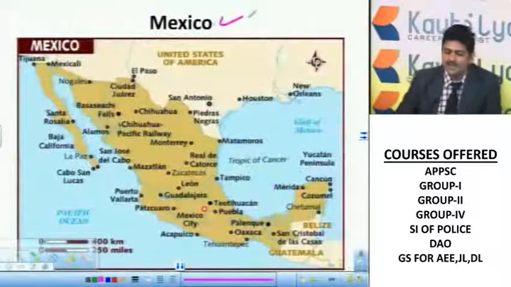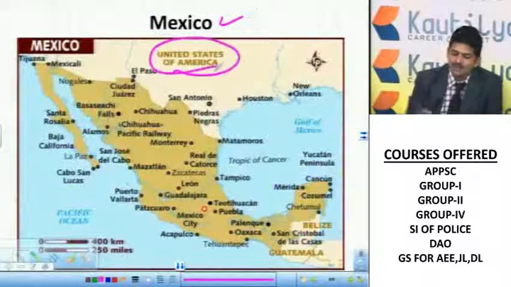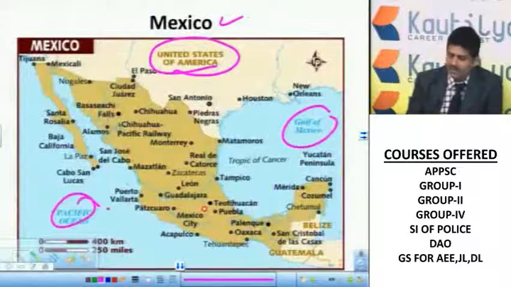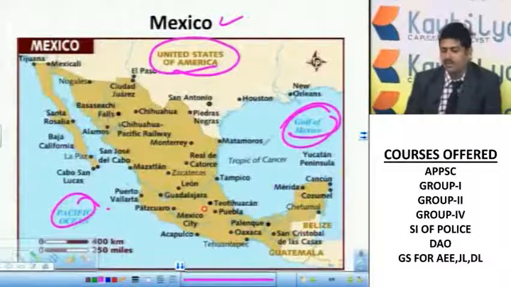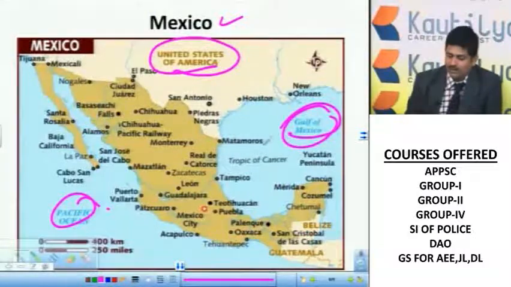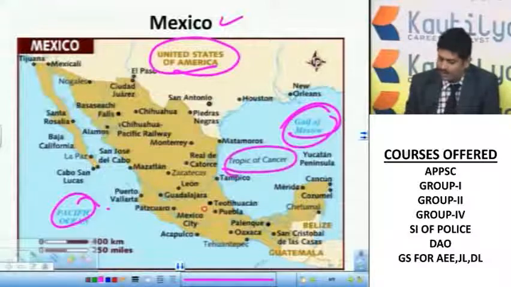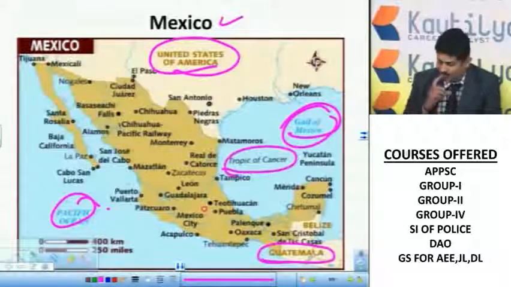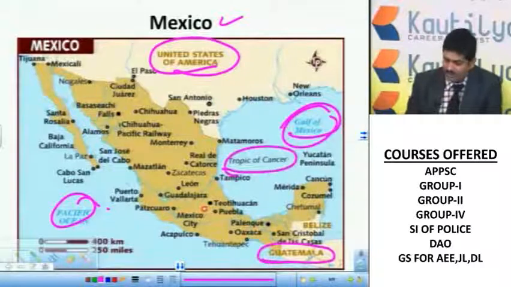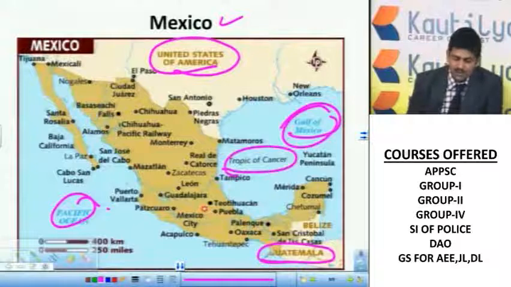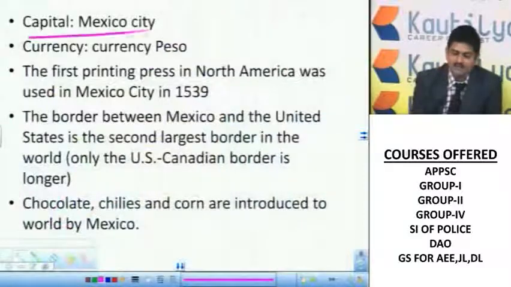Another important country in North America is Mexico. It has a border with the United States. You can see the Pacific Ocean, and the Gulf of Mexico is the largest one in the world. Here you see the Tropic of Cancer is also passing through this. Here you can see Guatemala. It's a Central American country. Central American countries and one of the countries of the Caribbean islands, you need to remember these, they are very important. Mexico's capital is Mexico City.